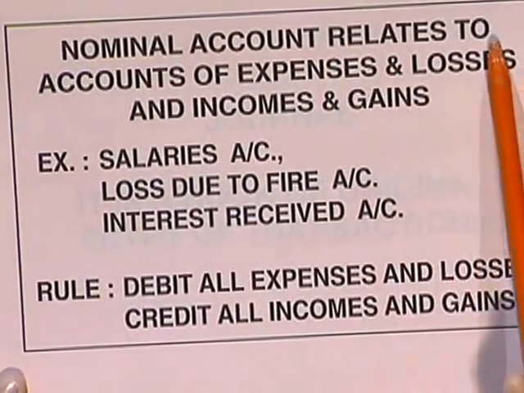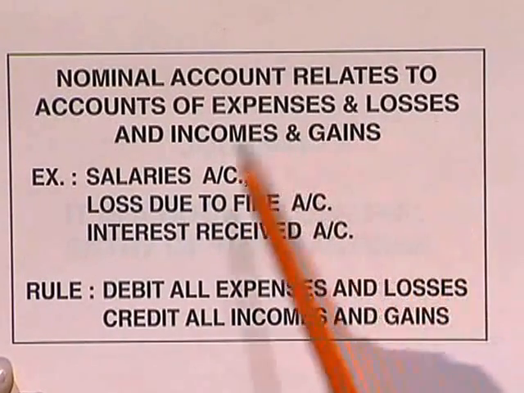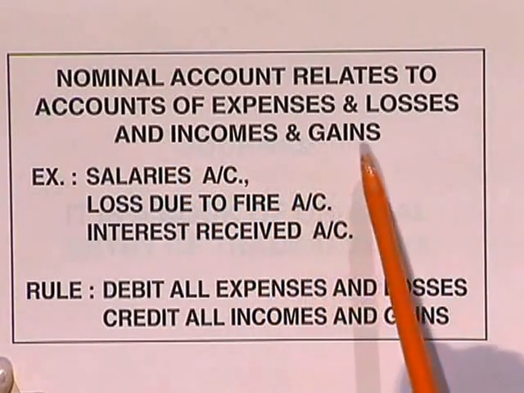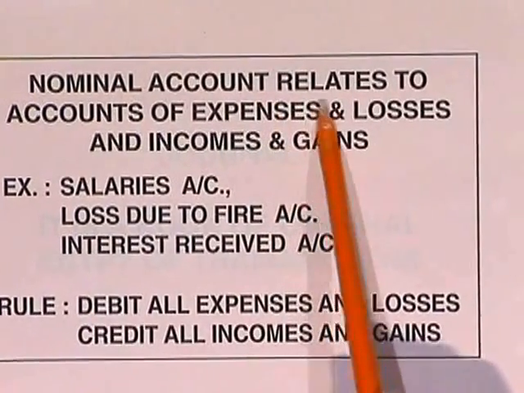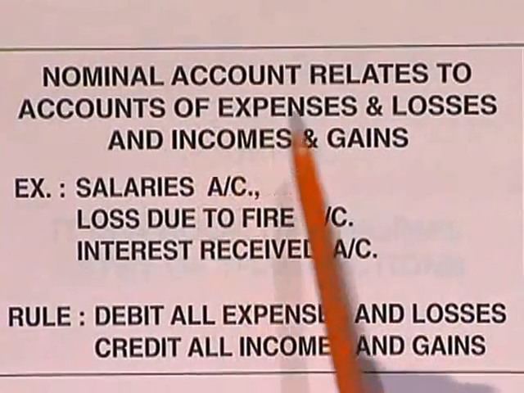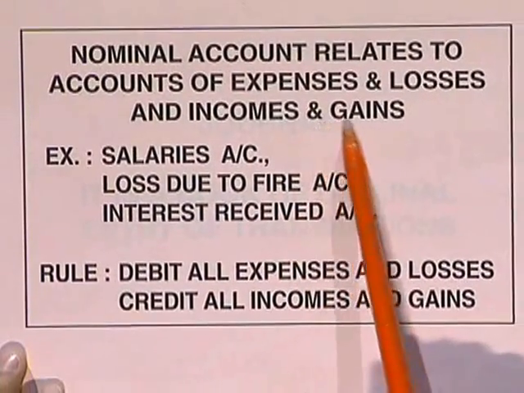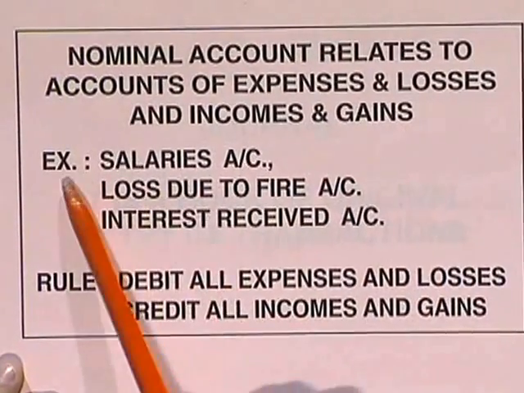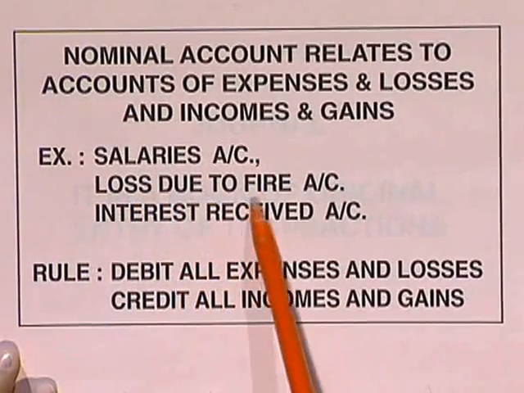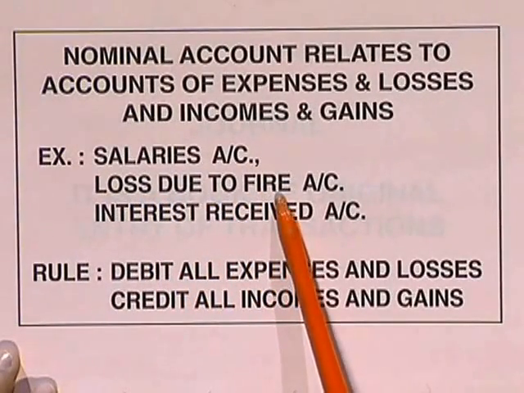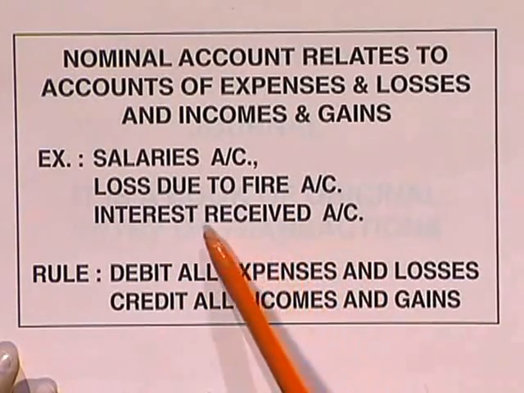Nominal account relates to accounts of expenses and losses and incomes and gains. What can be the various expenses? Salaries, loss due to fire. This is not an expense but it is a loss. Interest received account. You are receiving something.